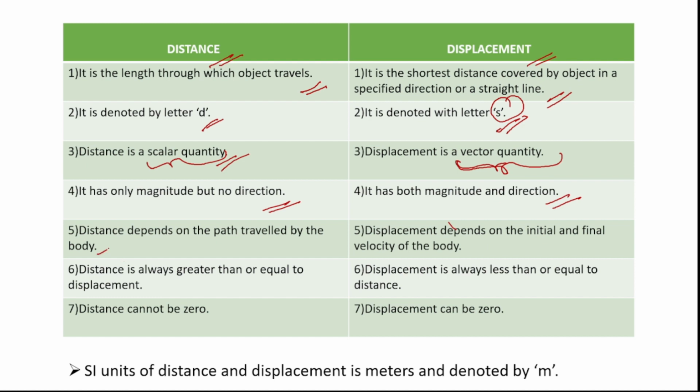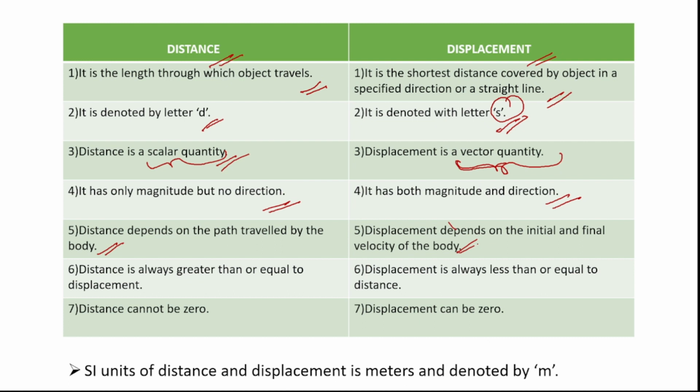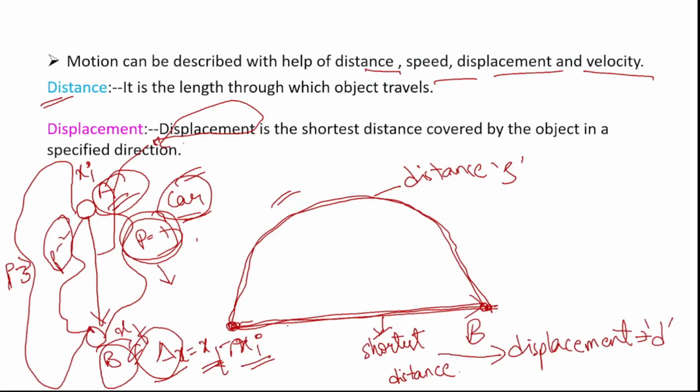Okay. Next, distance depends on the path traveled by the body. Yes, we have discussed this point just now in the previous example. Here, there are a number of ways to travel from A to B, but the distance would be the path length which we choose to travel. Okay. Next, displacement depends on the initial and final position of the object, right? Here we have explained that, right?